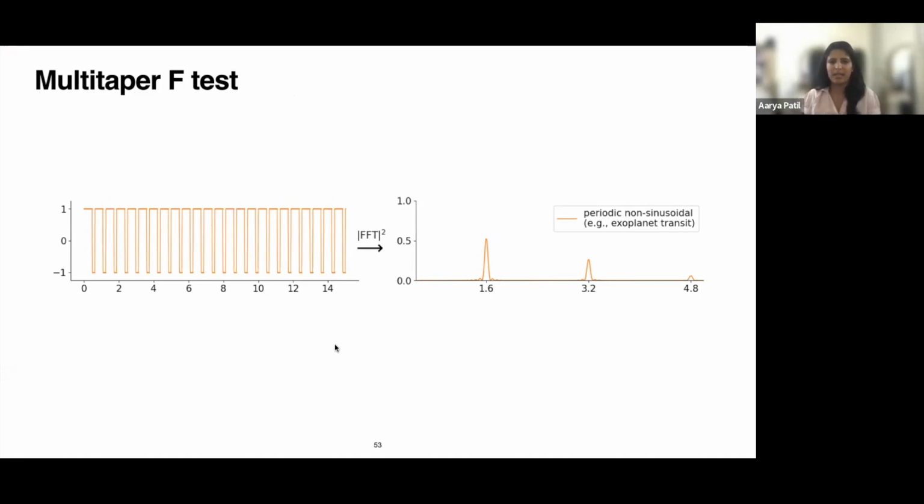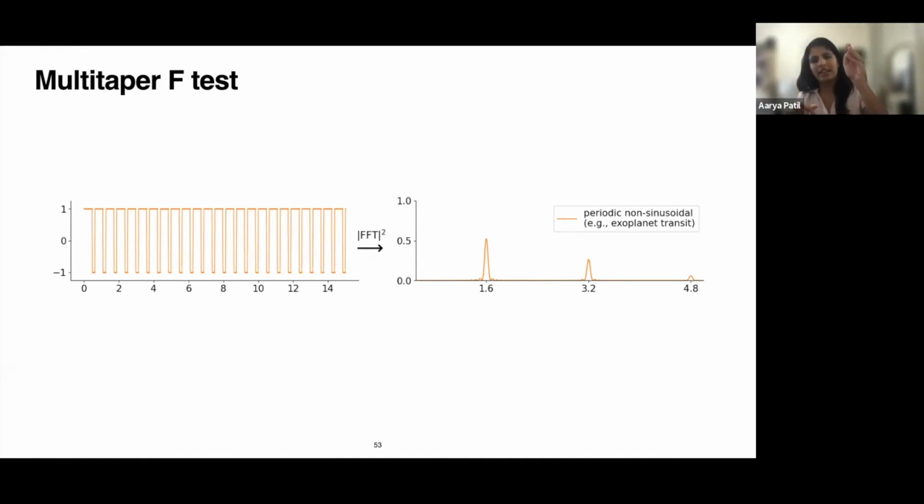But yeah, the next part will focus a little bit on exoplanets. Here I'm showing a very simple picture of what an exoplanet signal might look like. Essentially, you have this stable light curve, which is just coming from the star. And then you might have a dip because an exoplanet is transiting.